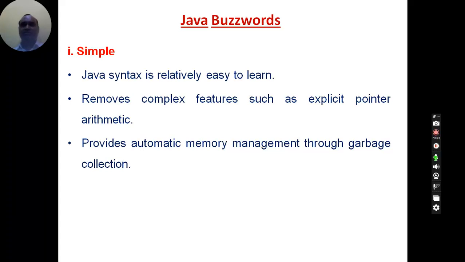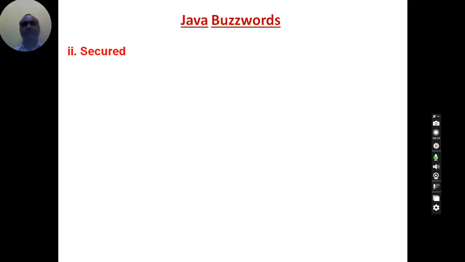Here the Java garbage collector will identify such a variable and release the memory space allotted to it, so that the memory can be given to some other variable which needs memory. That is a great feature of Java. With all these features, Java is made simple. In C language you have to bother about which variables are in scope and which are not. But in Java, the garbage collector will take care of your memory. You need not worry about the memory.